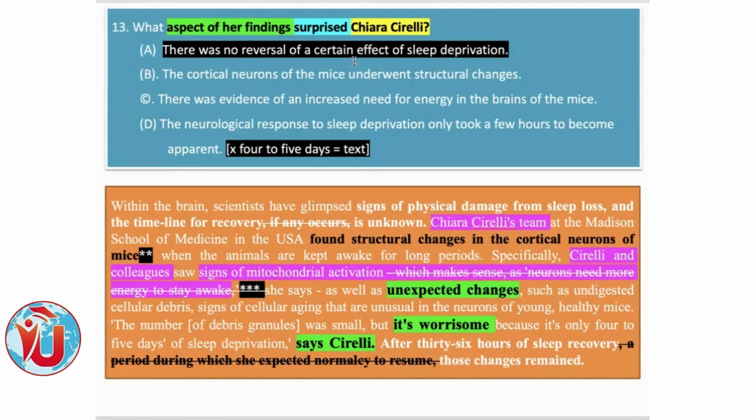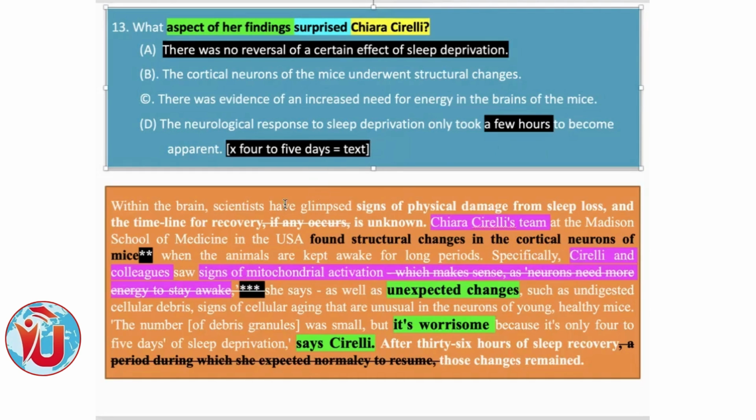There was no reversal of a certain effect of sleep deprivation. The cortical neurons of the mice underwent structural changes. There was evidence of an increased need for energy in the brain of the mice. The neurological response to sleep deprivation only took a few hours to become apparent. The text says 4 to 5 days. Here it says only a few hours, which is not right. The text says 4 to 5 days, and here it is saying a few hours, not even a day.